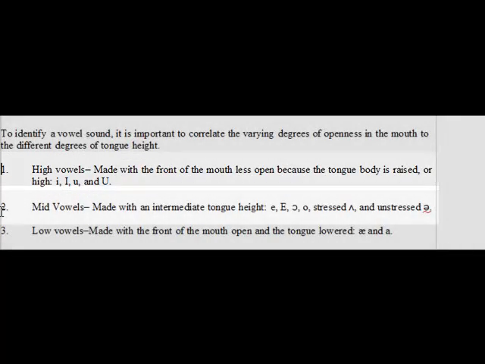Okay, number one, high vowels. Made with the front of the mouth less open because the tongue body is raised or high. Examples are the little I, the big I, the little U, and the big U. Two, mid vowels. Made with an intermediate tongue height: the little E, the big E, the open O, the stressed schwa, and the unstressed schwa.